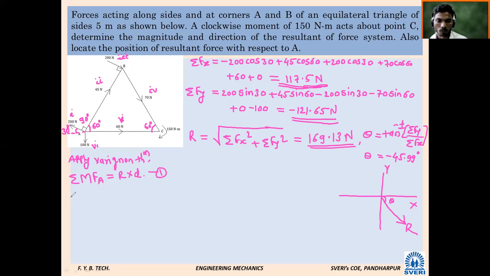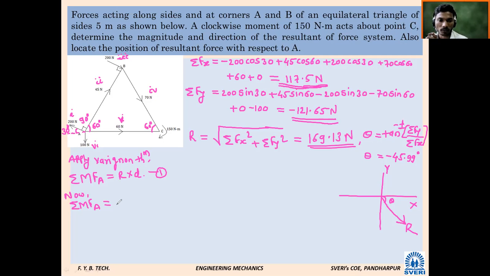Okay, for my information. Now summation of all moments due to forces at A. So how many forces are there? 6 forces plus 1 moment. Now here I am going to add moment, that's why I have to consider moment now. In summation Fx and Fy, it is pure addition of forces, so we should not consider the moment in that case. That is the new thing in this problem. While calculating summation of moment, 100% we have to consider this moment.